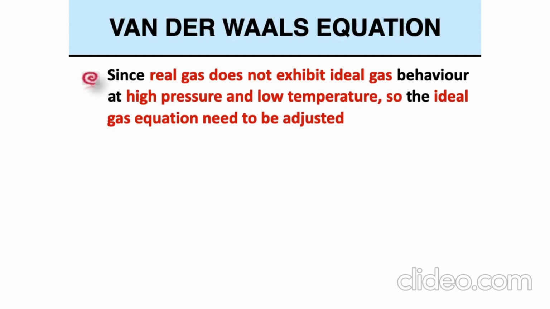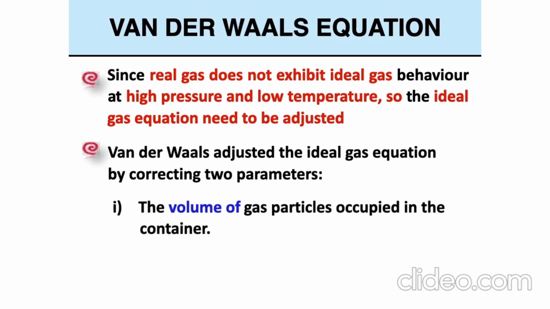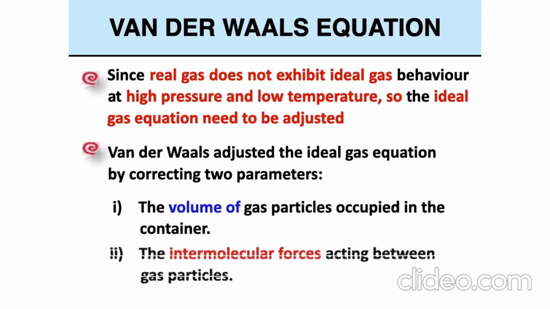Since real gas does not exhibit ideal gas behavior at high pressure and low temperature, the ideal gas equation needs to be adjusted. Van der Waals adjusted the ideal gas equation by correcting two parameters. First, the volume of gas particles occupied in a container. Second, the intermolecular forces acting between gas particles.